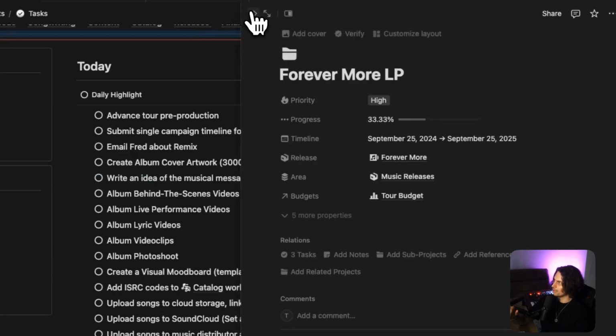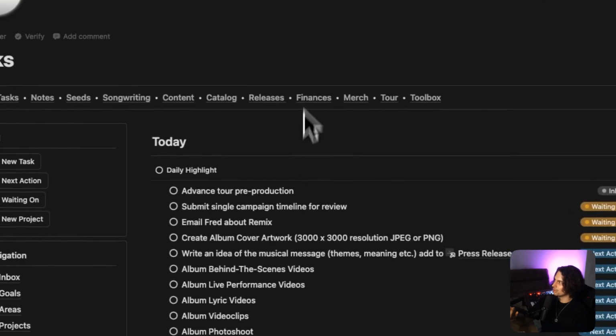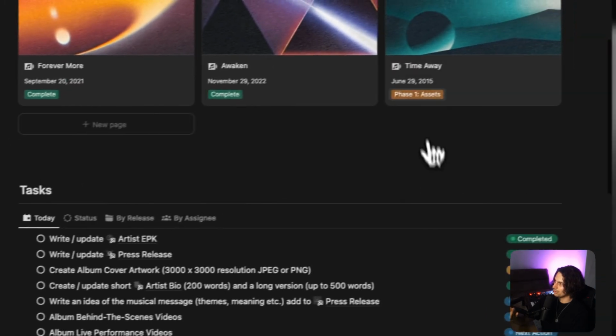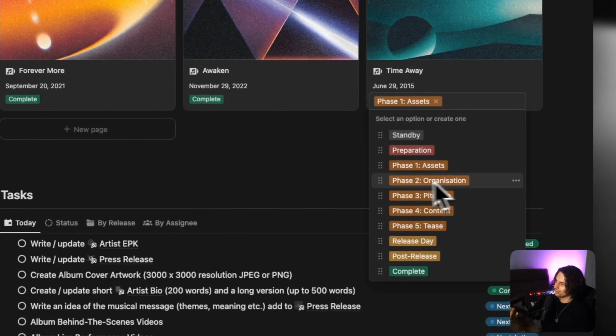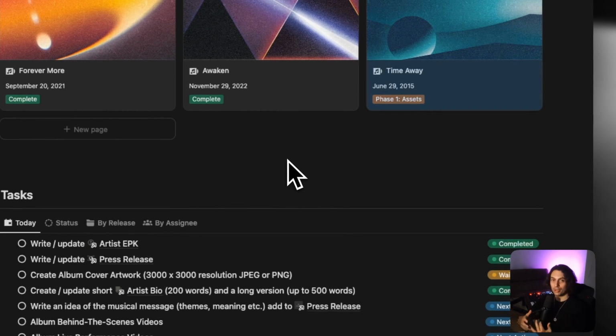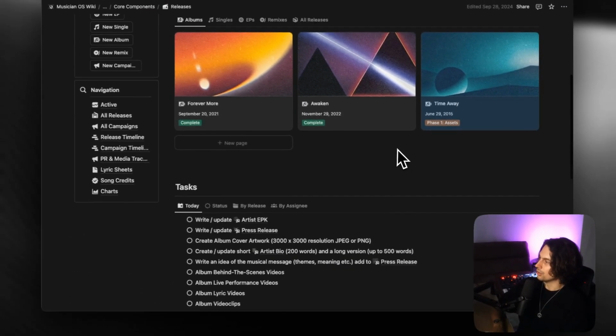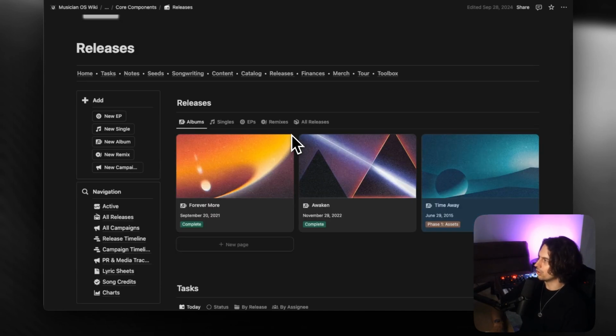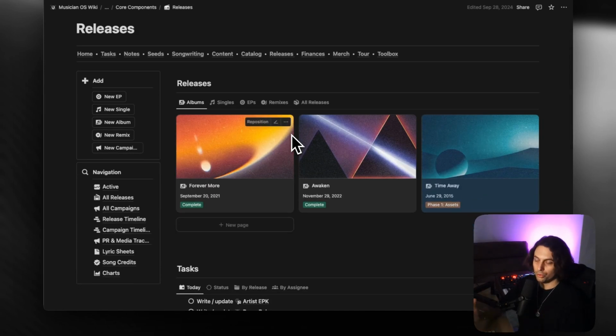Right, you really get the idea. And once you've completed all of these, then you would come back to your releases. You can also see the tasks here, obviously, and then you would click and go on to the next phase, which would generate a whole new bunch of tasks for you, right? So this is for the people who are a little bit new to music releases and feel like they're not on top of everything, or they're not sure what to do, or they don't have a team built around them yet.